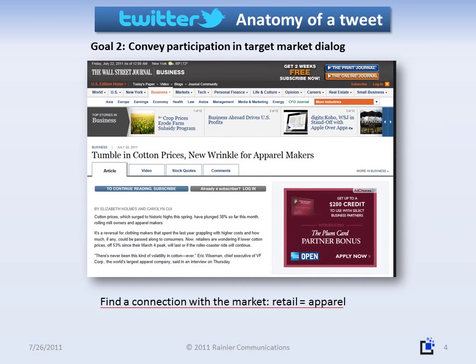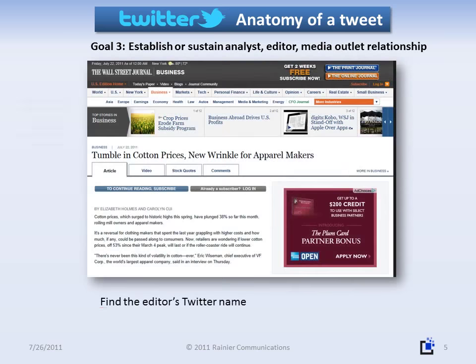Let's make a connection between the article content and the market we're targeting. It's an easy leap from apparel makers to retail, so we'll add that to our thought collection. Now we'll make the connection with the editor by finding her Twitter name. A quick search reveals that Carolyn Chu doesn't seem to be on Twitter, but Elizabeth Holmes is.